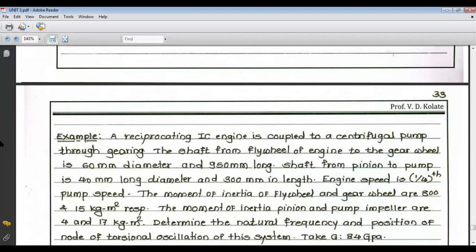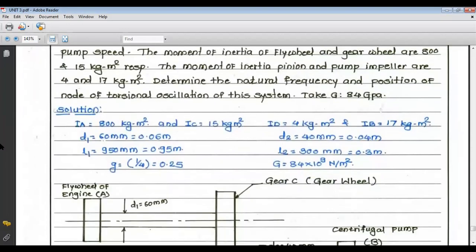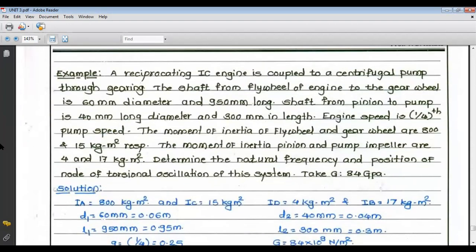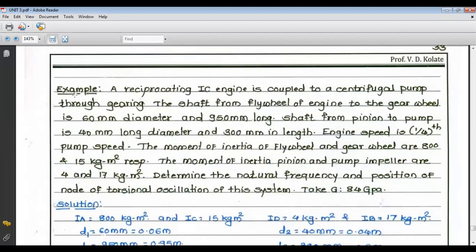Now take another example. It is the same example, only there is a consideration of the inertia of gears. So what is the problem? I will start. A reciprocating IC engine is coupled to a centrifugal pump. Same. And this is your prime mover, that is, the IC engine is your prime mover.